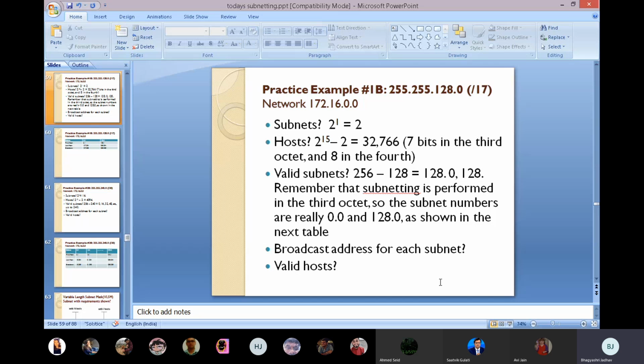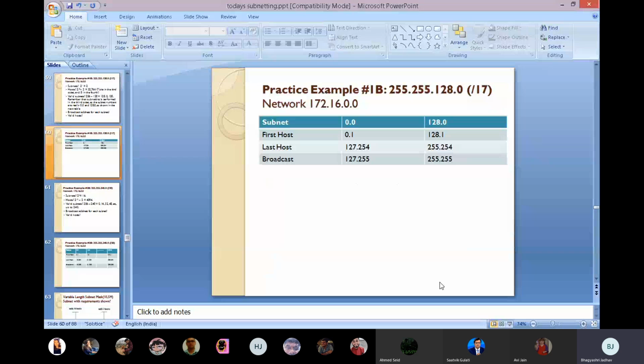Now, here are the subnet, first host, last host and broadcast. The first hosts are 0.1 and 128.1. And the last host? The end of the range is 255, so if we start from 0.1, the last host is 127.254, and the broadcast is 127.255.